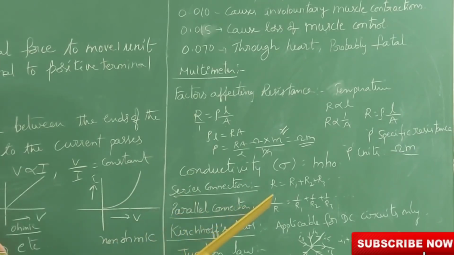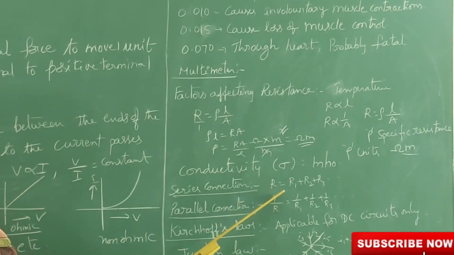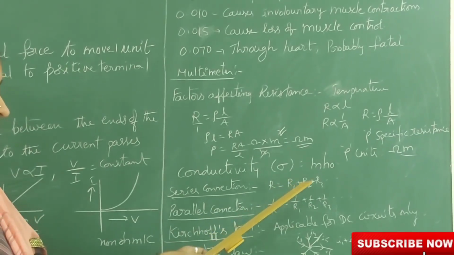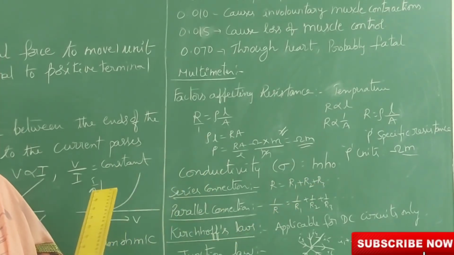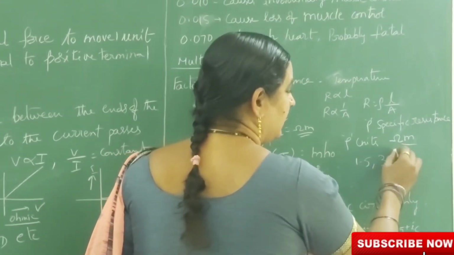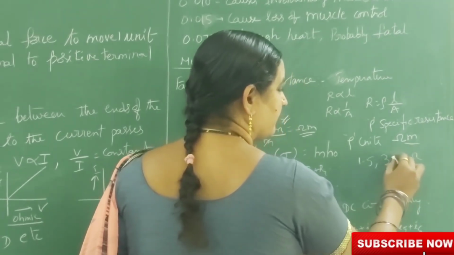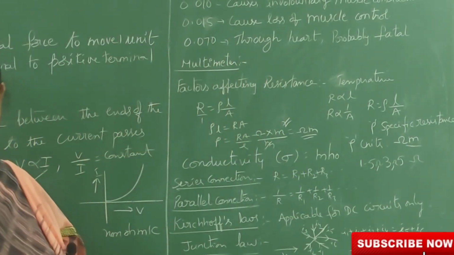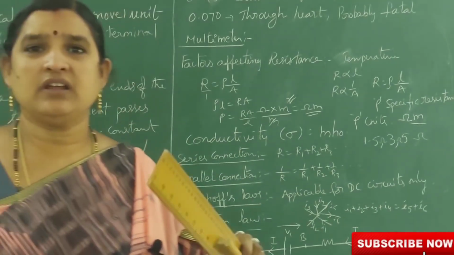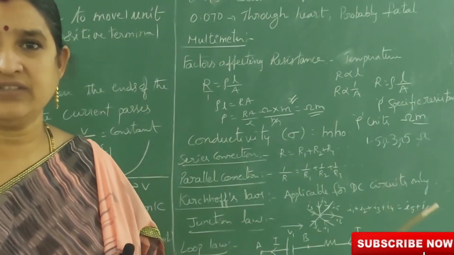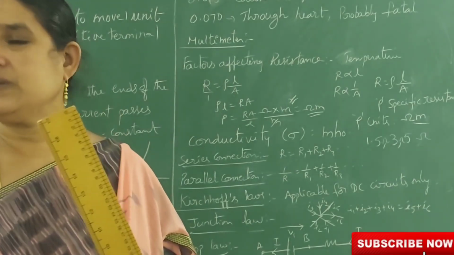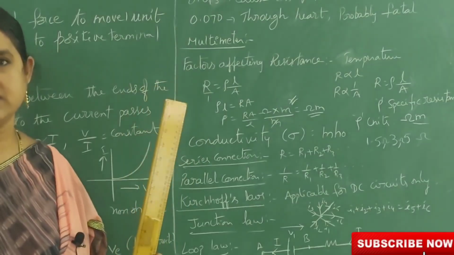In series connection, the final resistance is the sum of the resistors in the circuit. R is equal to R1 plus R2 plus R3. Suppose there are 3 resistors of 1.5, 3 and 5 ohms connected in a series connection. What is the meaning of series connection? The positive terminal of the first resistor is connected to the negative terminal of the next resistor, and so on continuously in a chain. If you connect like that, it is called series connection.